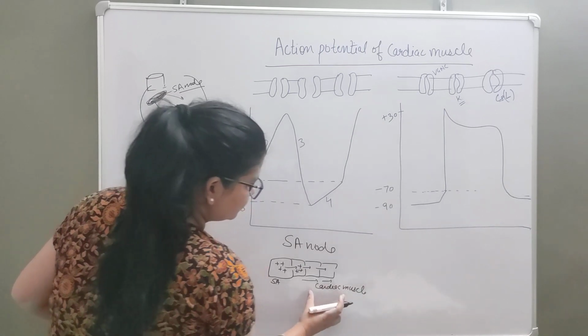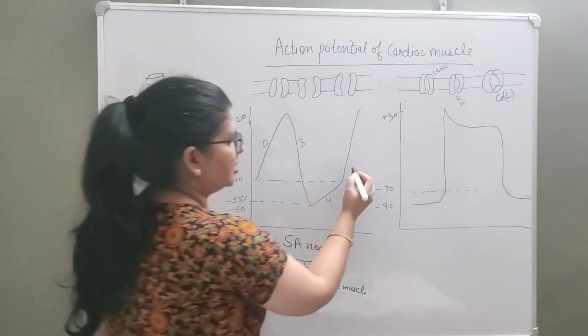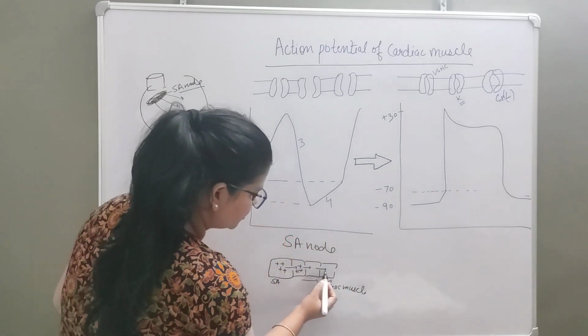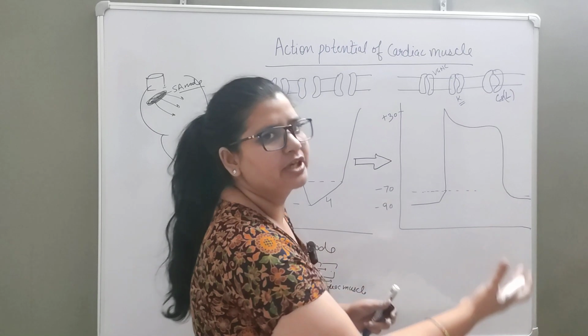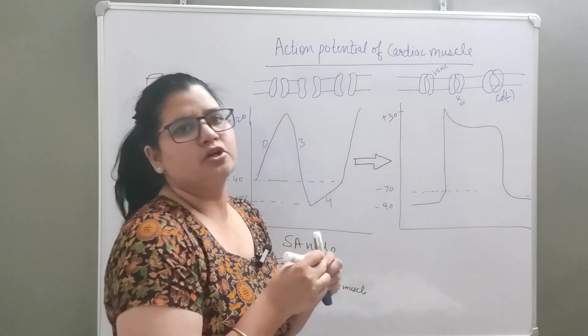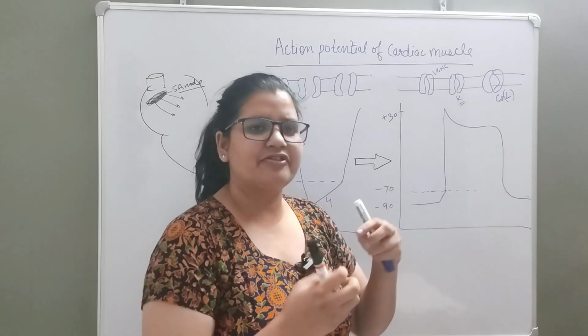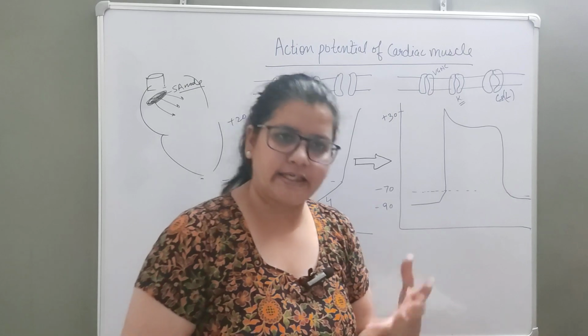So we'll discuss here how, when the SA node generates its action potential, it travels via gap junctions to other tissue, and how those tissues have their own action potential. This property of a cell, being able to generate an action potential in response to a stimulus, is excitability.